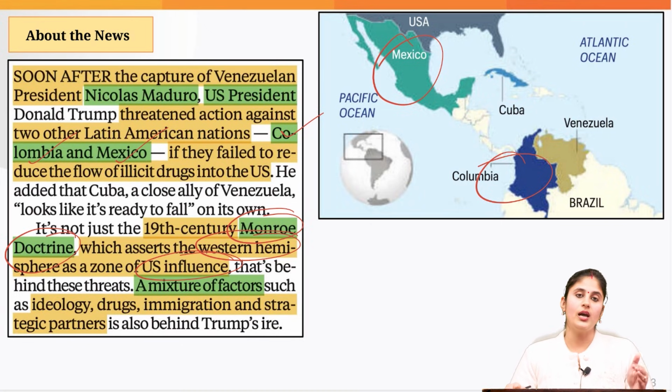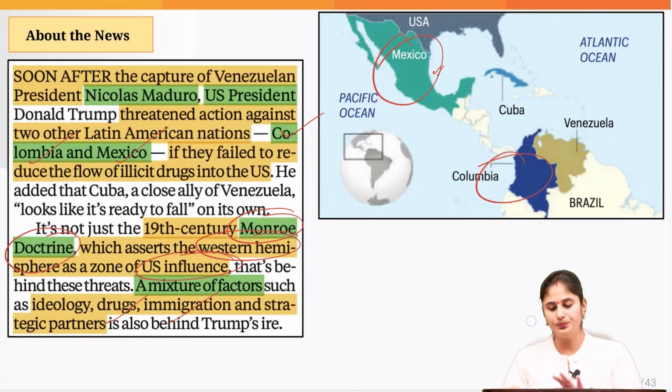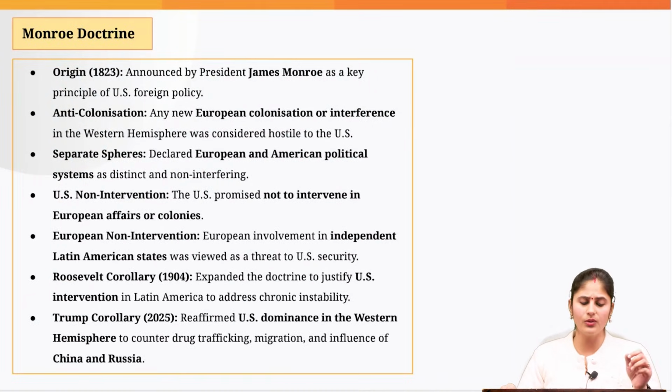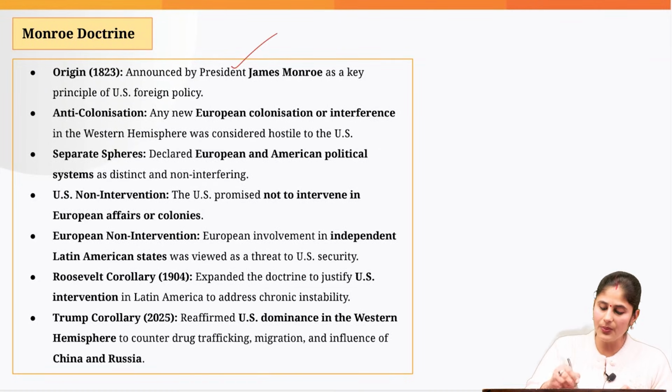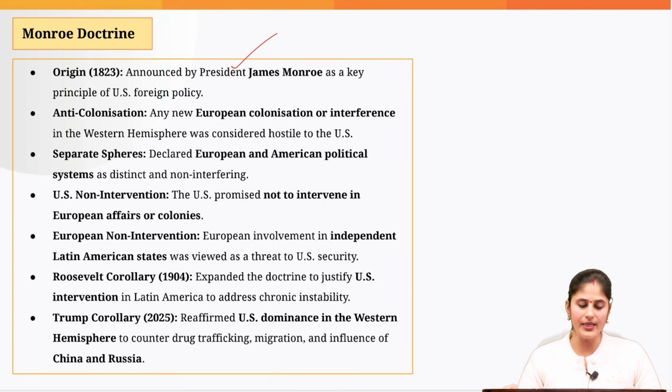The experts have pointed out that apart from this Monroe Doctrine, it is also a reflection of the ideology of the Trump administration, their war against drugs, and the immigration issue that they are facing with respect to countries like Mexico. Now, let's just quickly look into that. What is this Monroe Doctrine? It was given way back in the 19th century by the then President James Monroe in 1823.